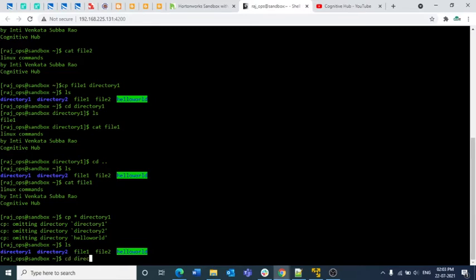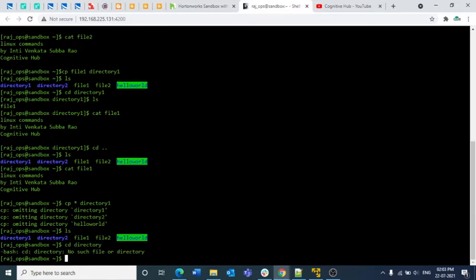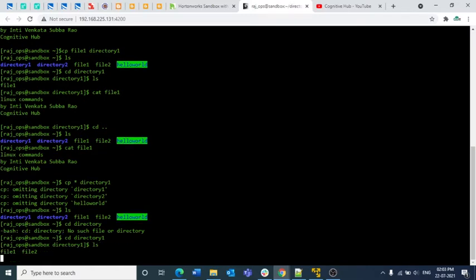cd directory1, ls. So if you see this, previously we didn't have file2 here, now we have file1 as well as file2. And just like how we did cp file1 to the destination directory, we can also use cp file1. So inside directory1 we have file1 and file2.